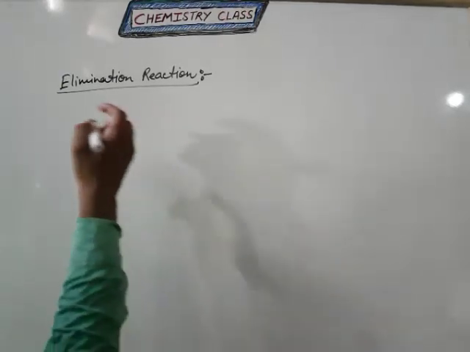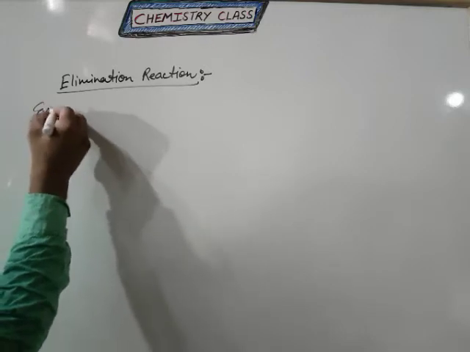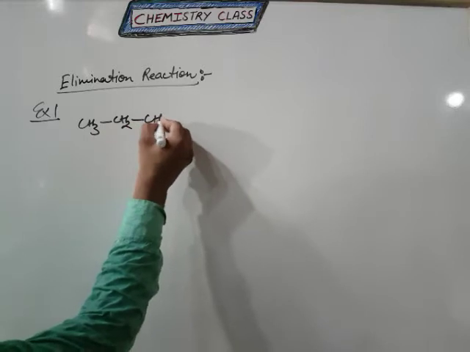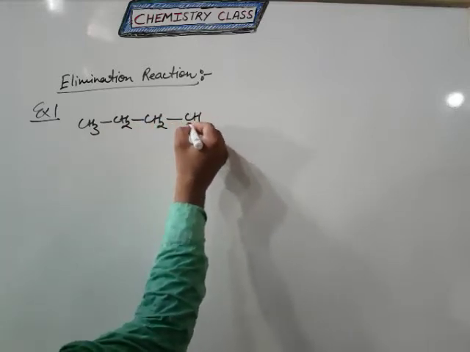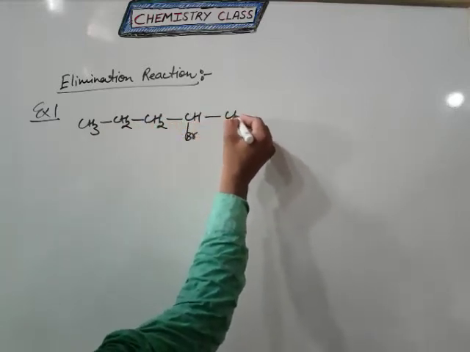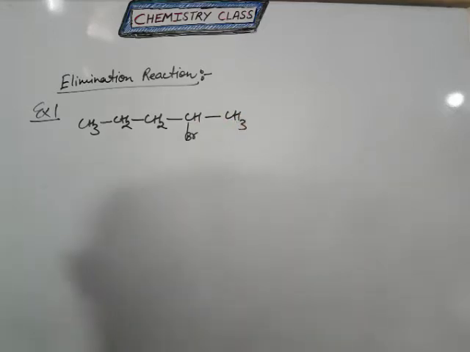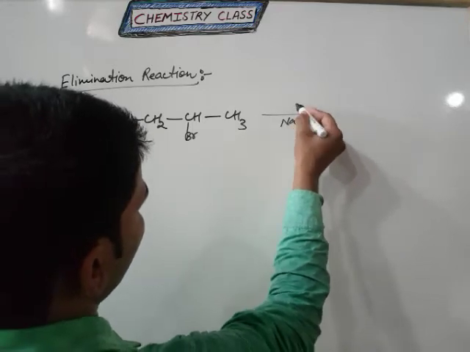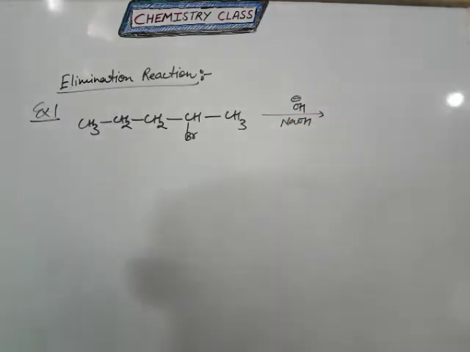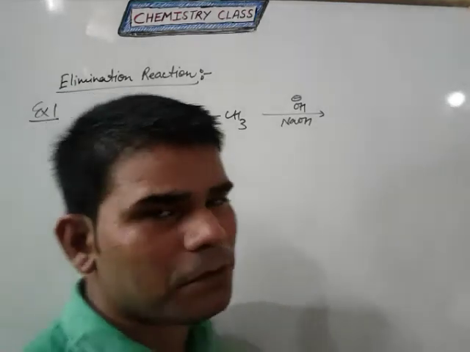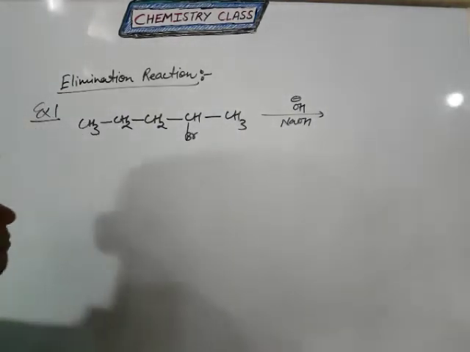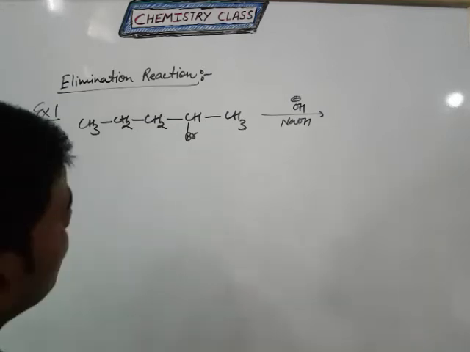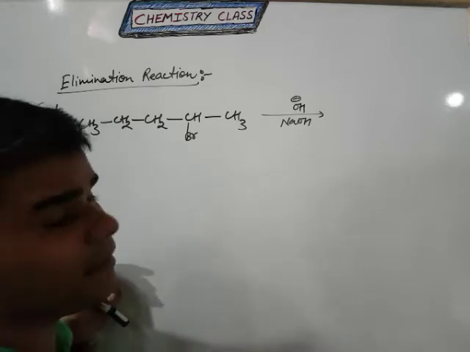Okay students, if we take another example like CH3, CH2, CH2, CH Br and single bond CH3. Clear? And here if we are using a base like NaOH, what is the nucleophile? Nucleophile is OH negative. So students, it will give two types of product, one major and one minor product in this reaction. So how to get the major and minor product in this reaction?